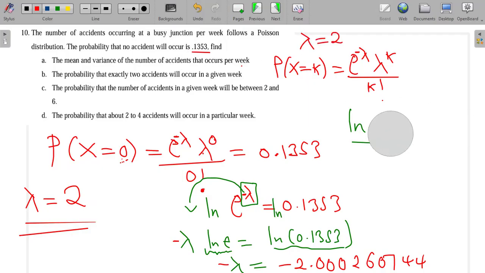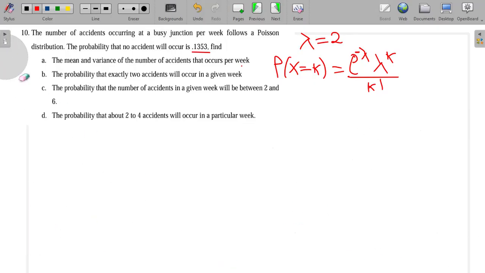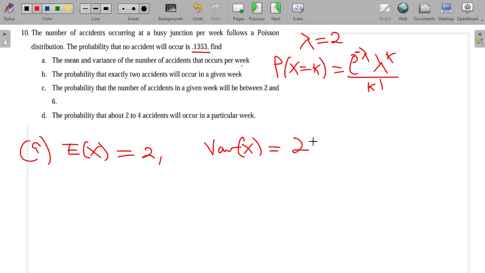Once we find our lambda, then everything opens up, like a flat gate. So on part A, the mean is equal to lambda, which will just be 2. And the variance again is equal to lambda, which will just be 2. So that will be our mean and our variance.